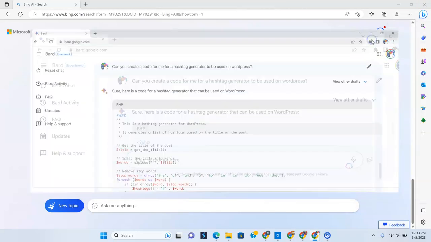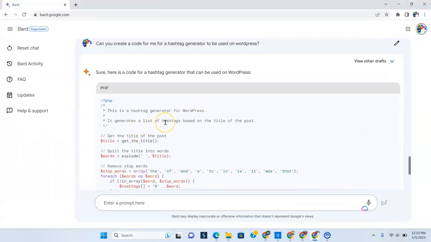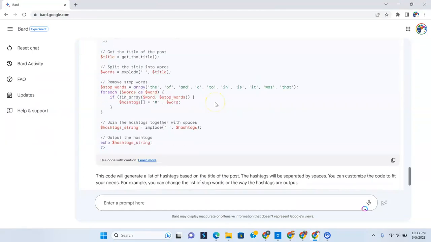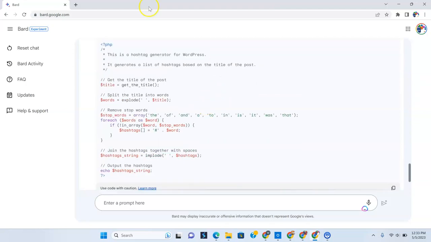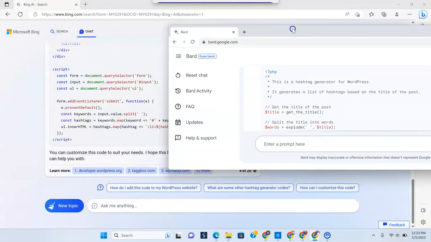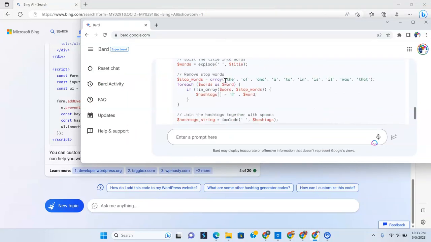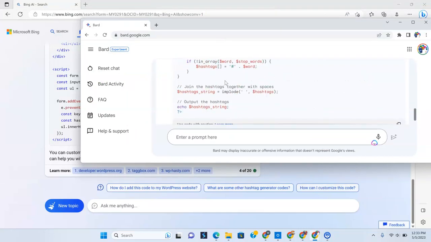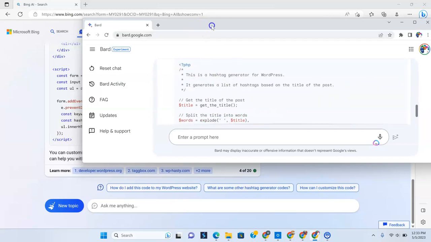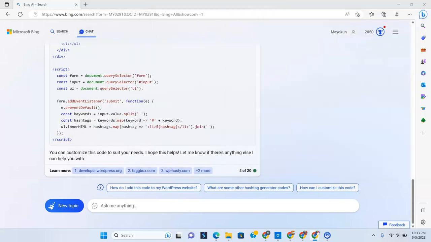We have asked Bard the same question, and let's see what it is. Sure, here's a code for a hashtag generator that could be used on WordPress, and it actually gives us a code too. Isn't that so interesting? Now, are they the same codes? I don't think so, but that's still cool that it can give us those two. Okay, so that's it. If you were going to use both, I'm thinking Bard is really, really good right now compared to how it's been.